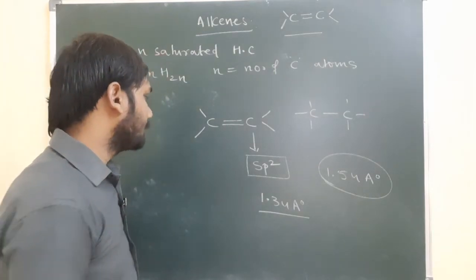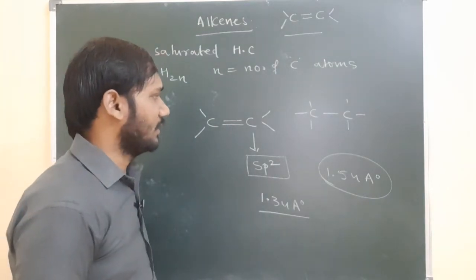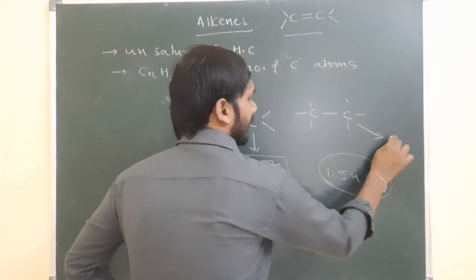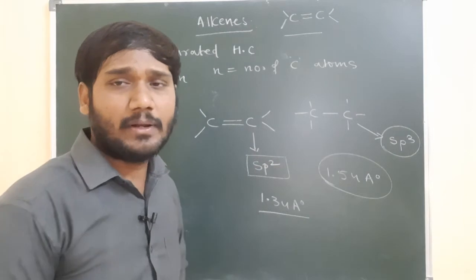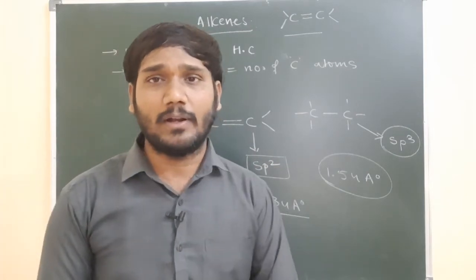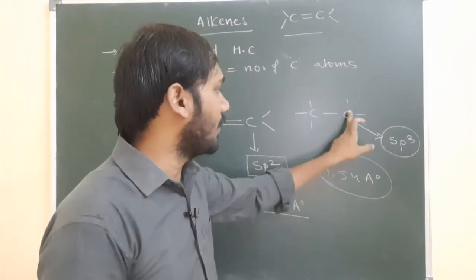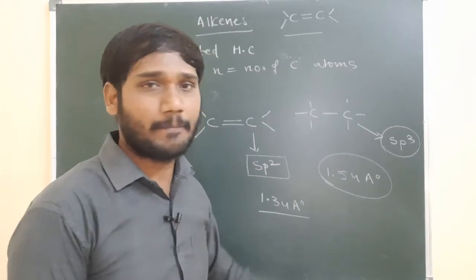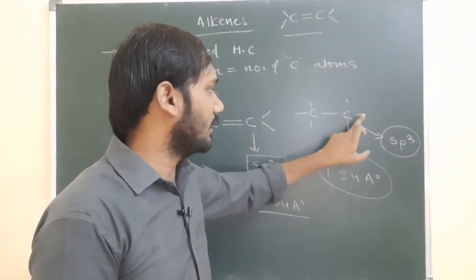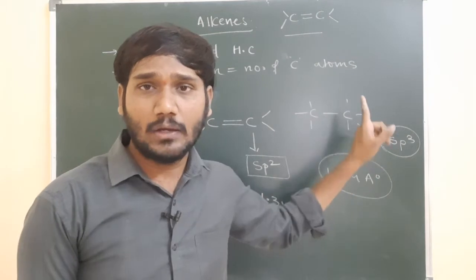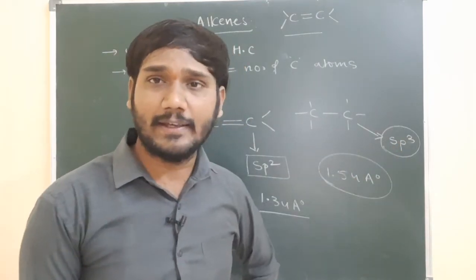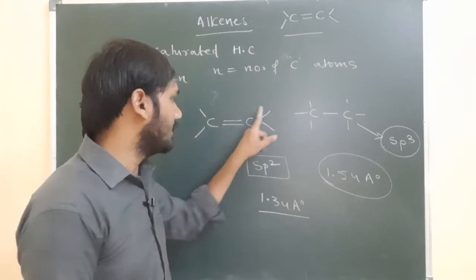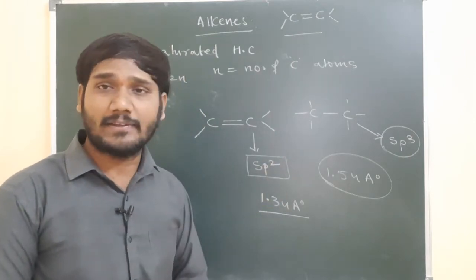Here it is sp2 hybridization, and in the alkanes the carbon hybridization is sp3, because I said the sum of the number of sigma bonds is equal to the hybridization. Around the carbon we have to check how many sigma bonds there are. First one, second one, third one, fourth one, totally 4 sigma bonds. 4 sigma bonds means the hybridization is sp3. Here there are 3 sigma bonds, so the hybridization is sp2.